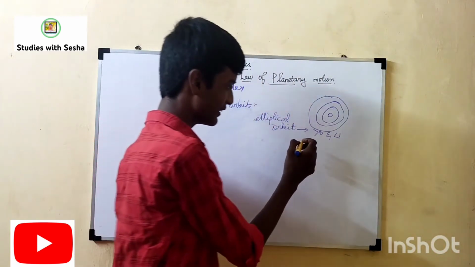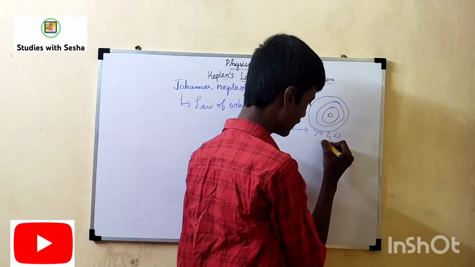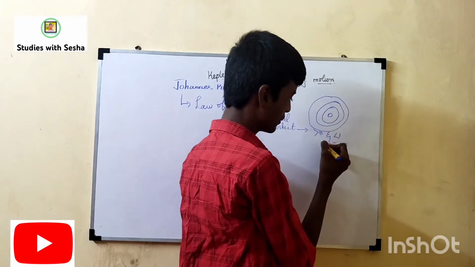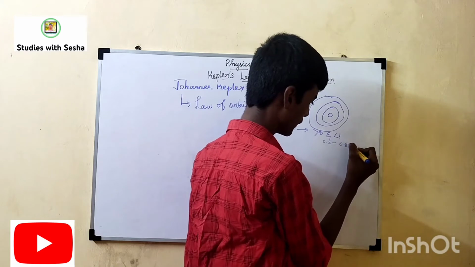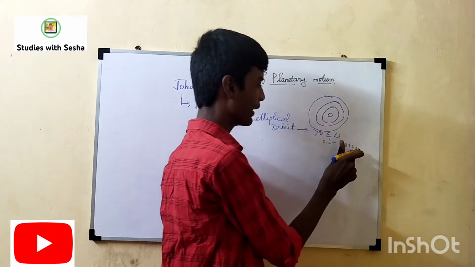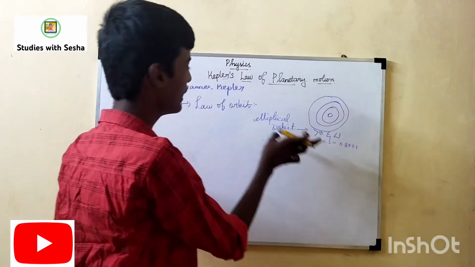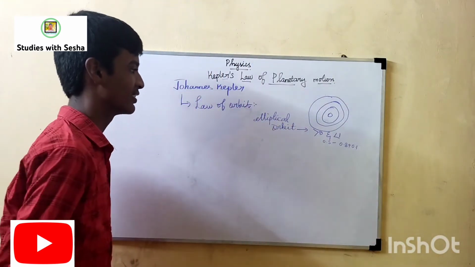So it can be clearly considered to be 0.5 to 0.8, or 0.5 to 0.9, as elliptical orbit.